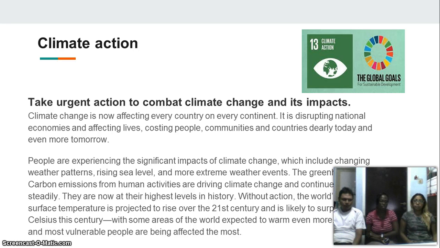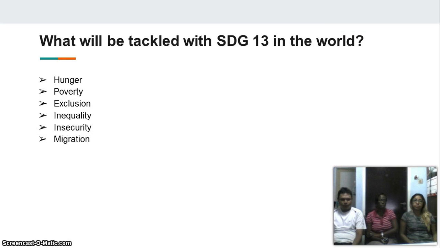It is disrupting national economies and affecting lives, costing people, communities, and countries dearly today and even more tomorrow. What will be tackled with this SDG goal in the world? The governments want to tackle hunger, poverty, exclusion, inequality, insecurity, and migration.